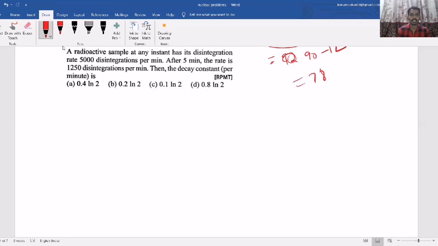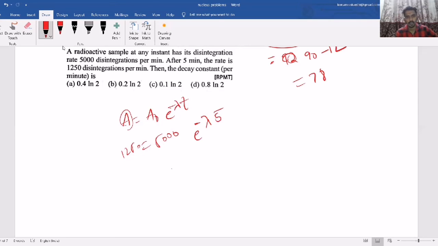After 5 minutes, the rate is 1250. So A equals A naught into e power minus lambda t. The decay constant they are asking. Now the A value became 1250 where it is initially 5000, e power minus lambda, after 5 minutes.